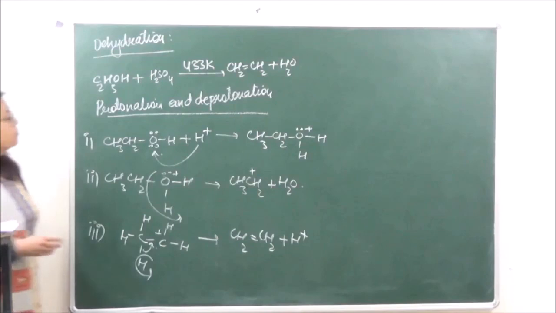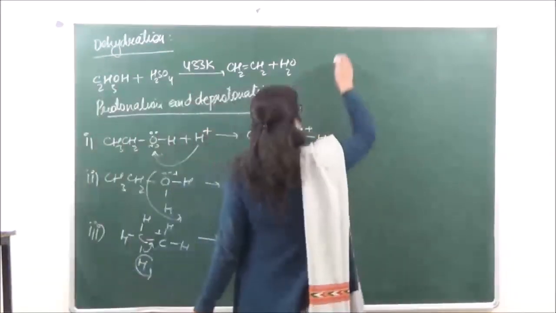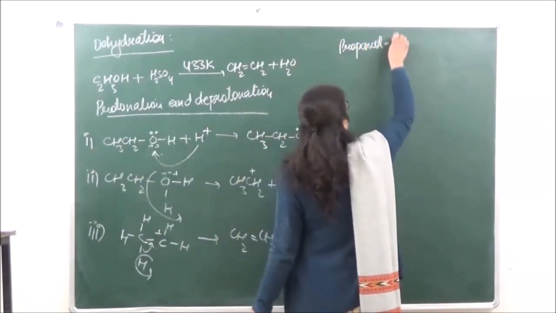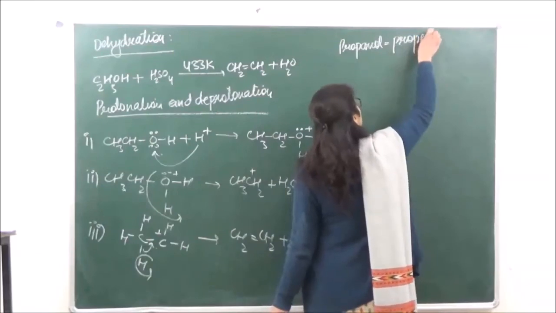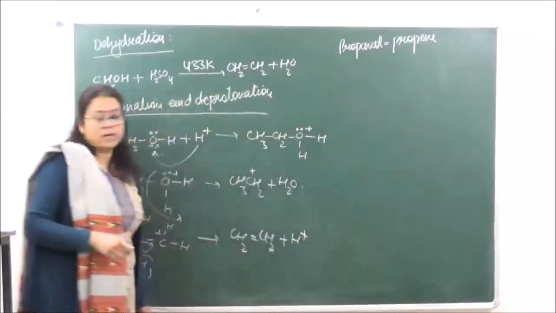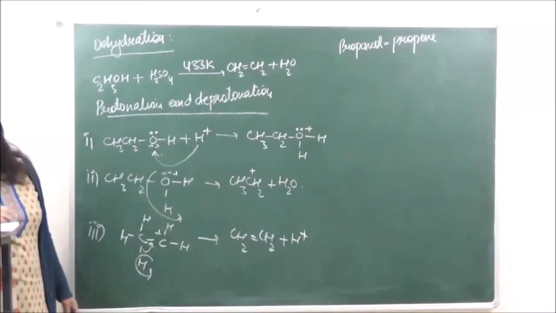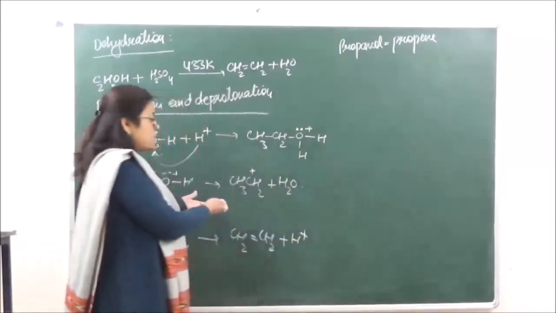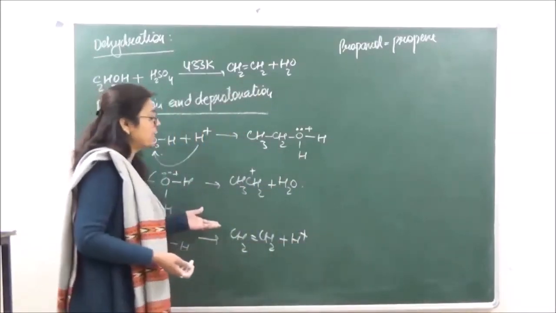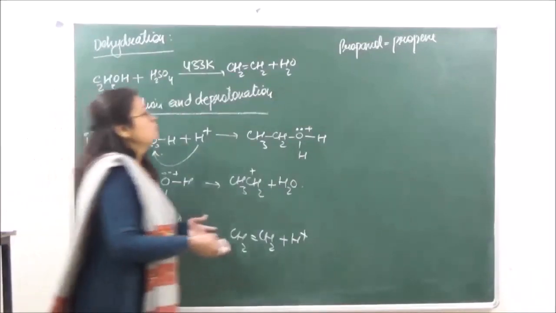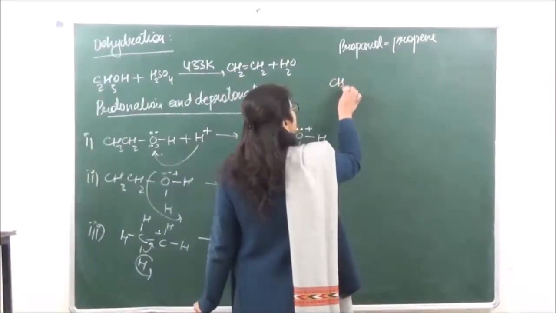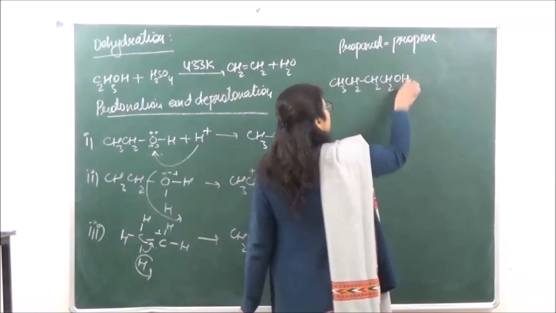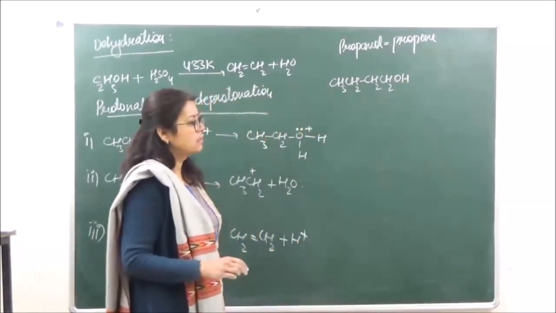So over here ethanol is giving us ethene. In a similar manner, if we are taking propanol, this is going to give us propene as the major product. But if we are taking butanol, you can see that there is a carbocation which is going to be formed, and we've already done the hydride shift earlier, isn't it? So this is going to be butanol.